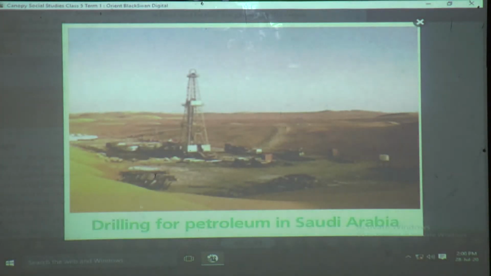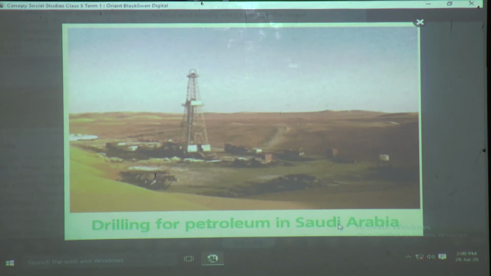This is the drilling of petroleum in Saudi Arabia. As I had explained, see, being a very barren land, nothing is grown there. It is a land where we can't grow anything, and no food items are found there. But still, this country is known to be a rich country. Why? Because there are petroleum wells found in Saudi Arabia.